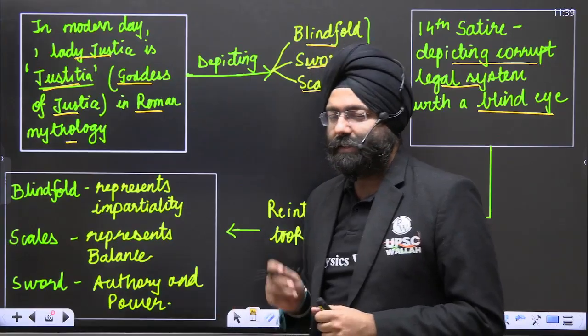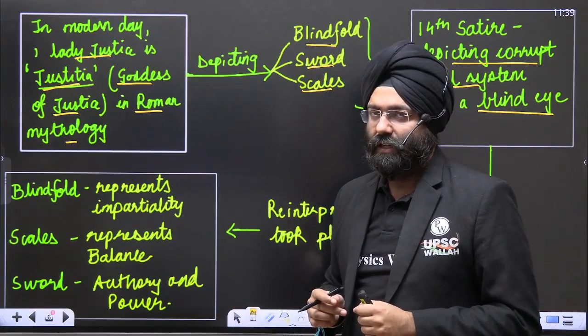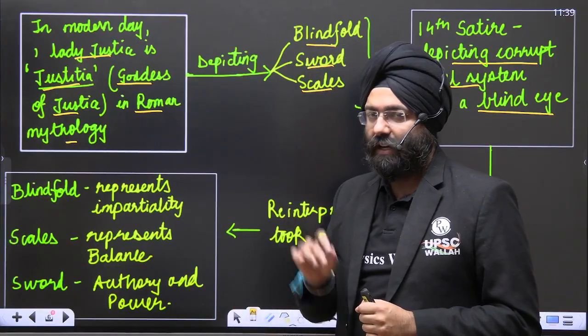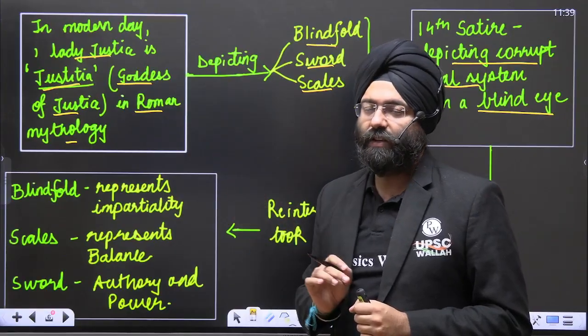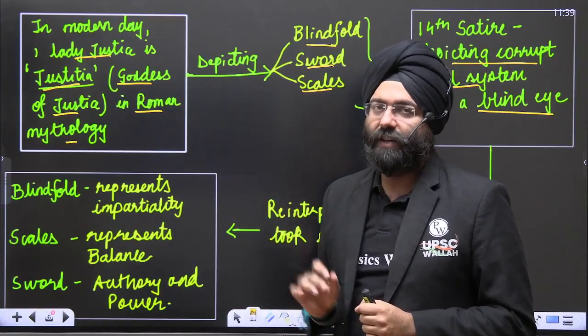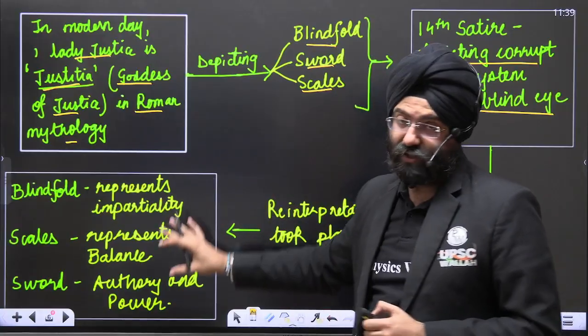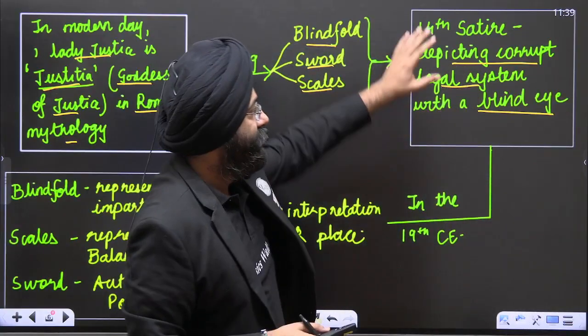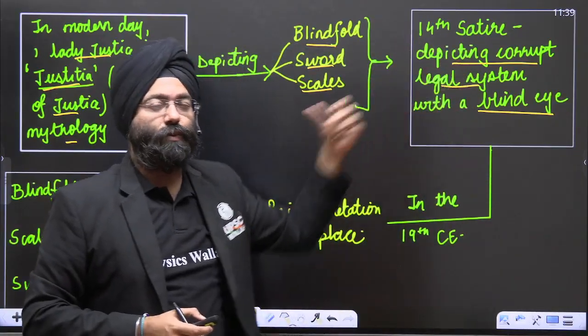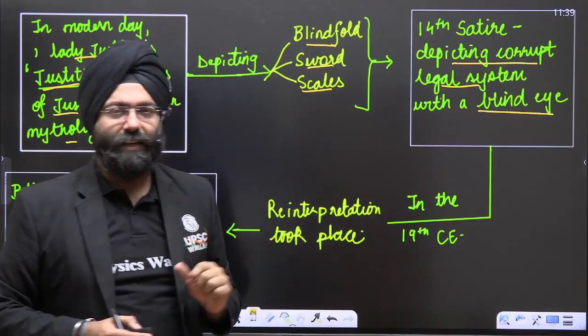The sword represents authority and power. It is in the hand of the law. It has the authority to, let us say, punish someone, or set someone free. So this was a reinterpretation that came out from the interpretation that was there earlier. This is something that one should know.